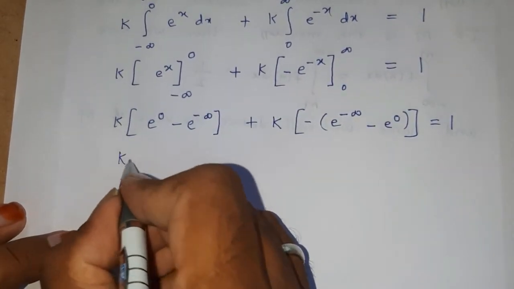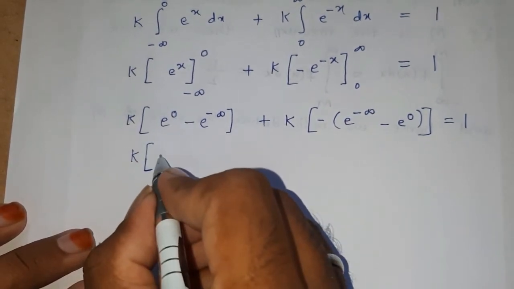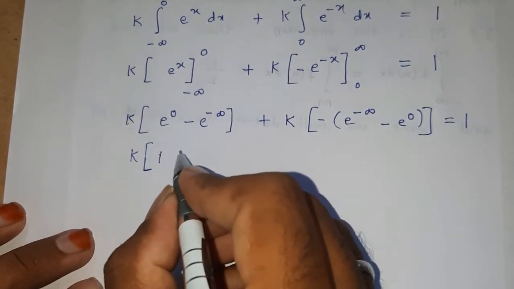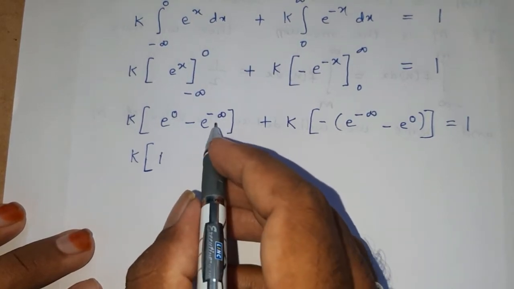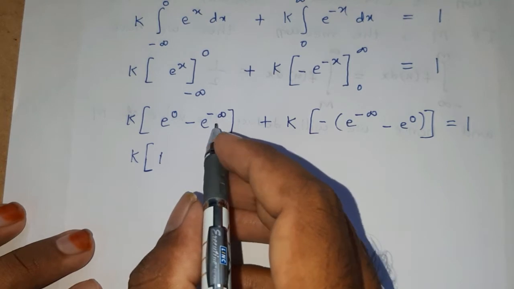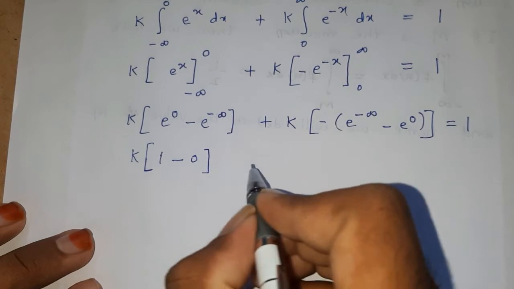Now capital K into e power of 0 means 1 minus e power of minus infinity, 1 by e power of infinity, that is 1 by infinity, its value is always 0. 1 minus 0, plus